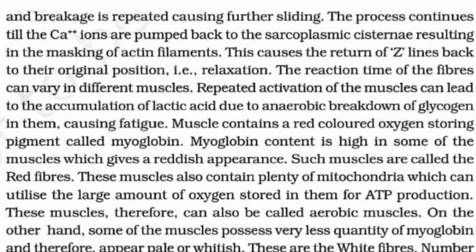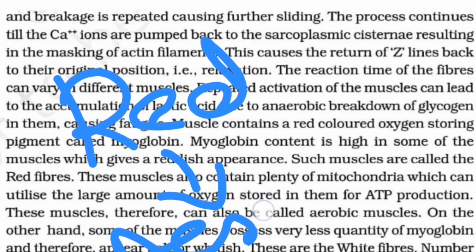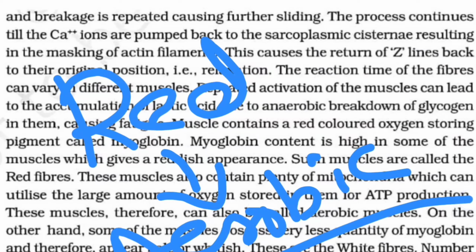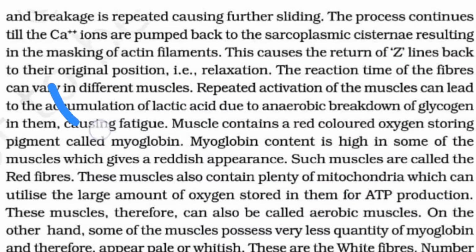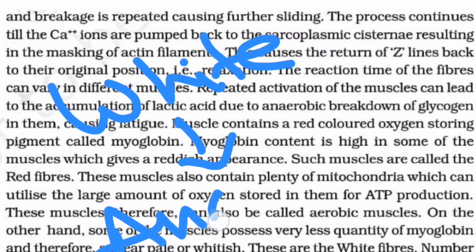So do remember that the contraction in white fibers will be stronger than in red fibers because the sarcoplasmic reticulum number is high. They depend on anaerobic processes for energy, and they'll also be called anaerobic muscles. So a new thing we are learning today is that red fibers are called aerobic because they have a huge amount of myoglobin, whereas white fibers are called anaerobic.